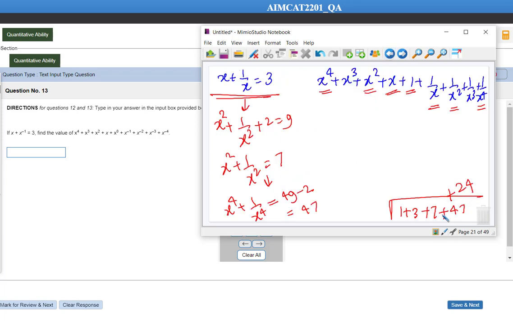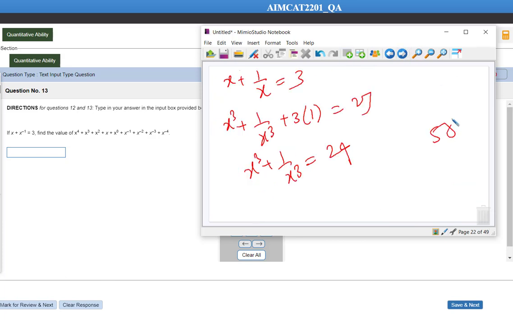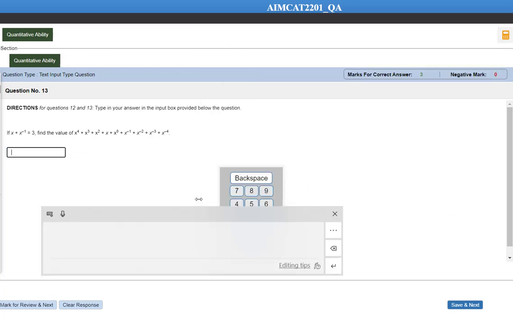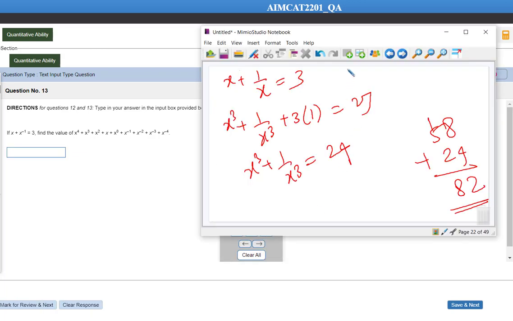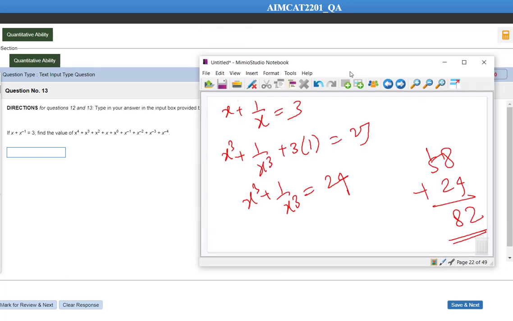So let's do this addition, how much is it? 10, 11. Okay, 11, then 58. 58 plus 24 is equal to how much? Is equal to 82. Okay everyone, so over here the answer is going to be 82. Let's mark 82 as the answer here. Just 1 second, but I'm not sure the answer is 82 or not. I think I made some mistake here. Hold on, but let's mark 82 as the answer.